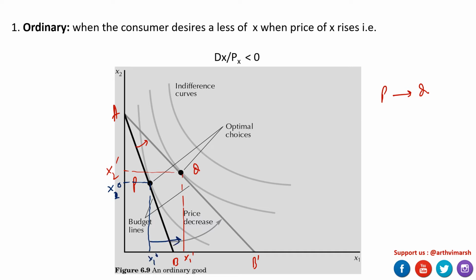See the relative change here. Relatively there is more increase in the consumption of X1, but overall what is happening is that your demand is going to go down as the price of X has increased.